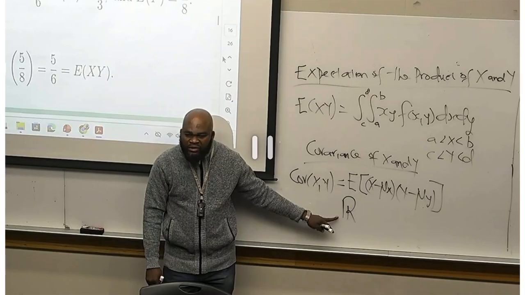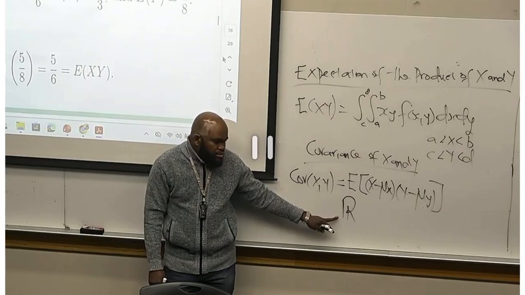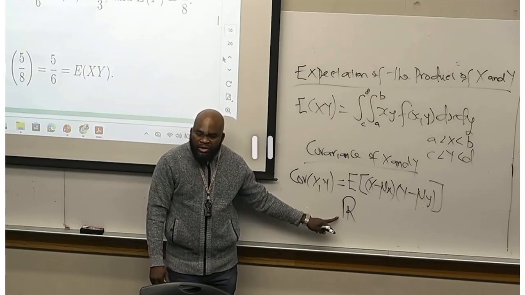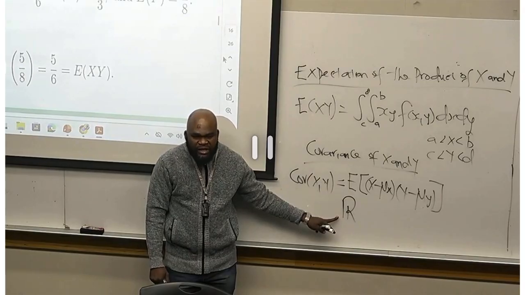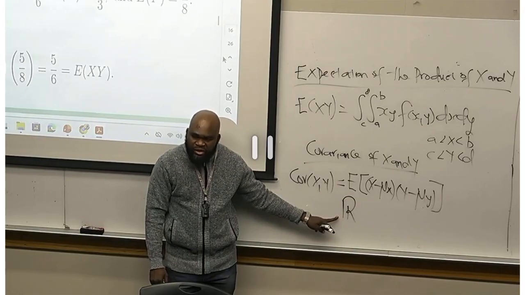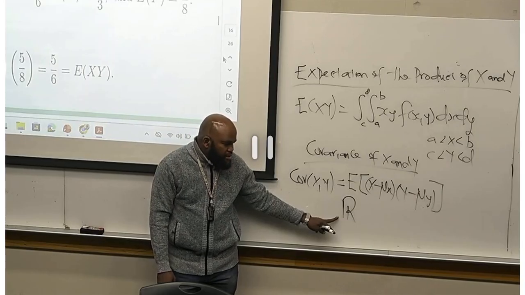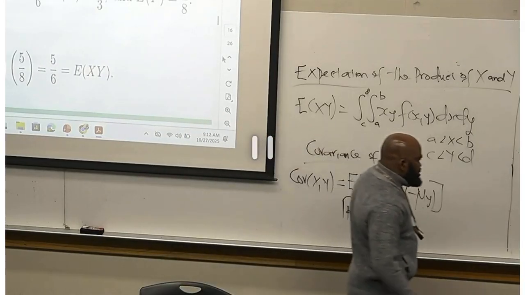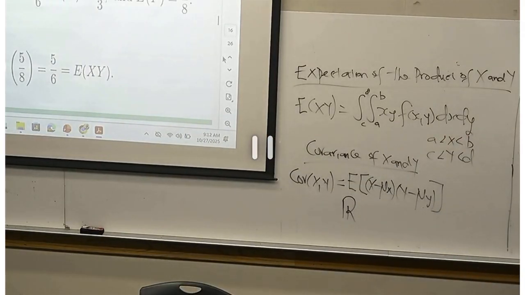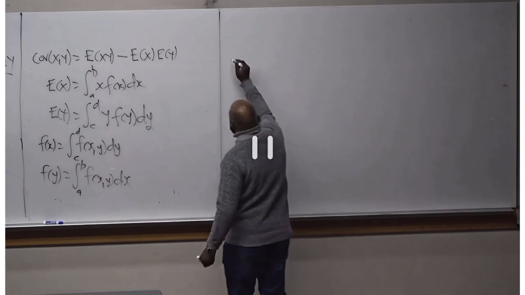But the covariance can give you the direction, in terms of whether it is positive or negative. It cannot tell you the strength of the relationship.